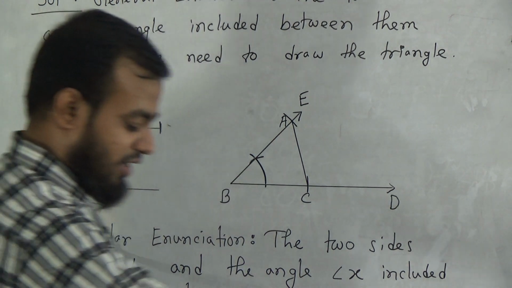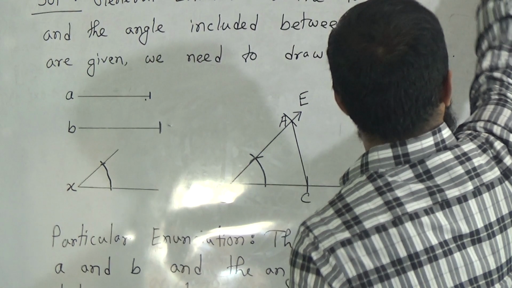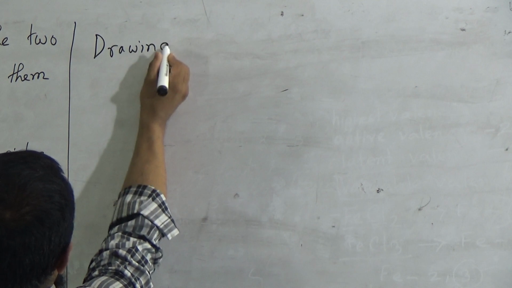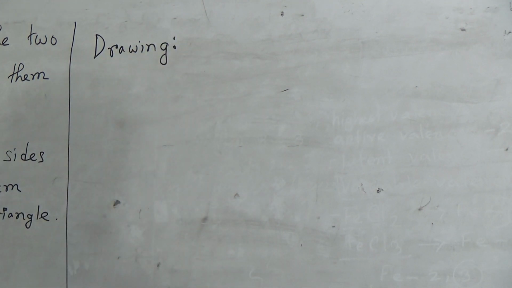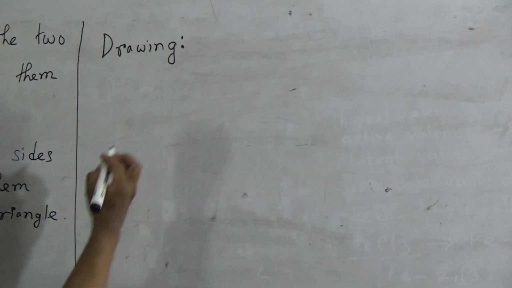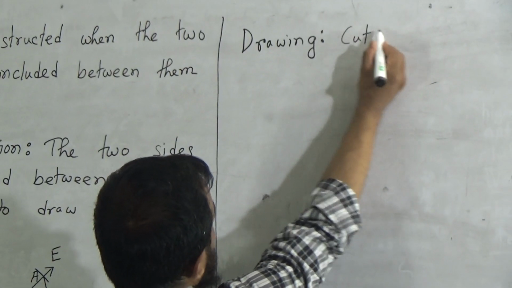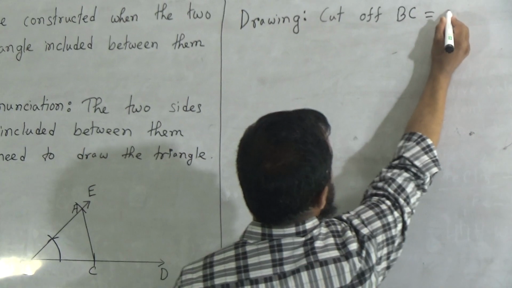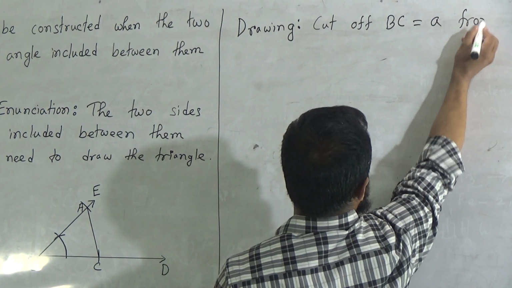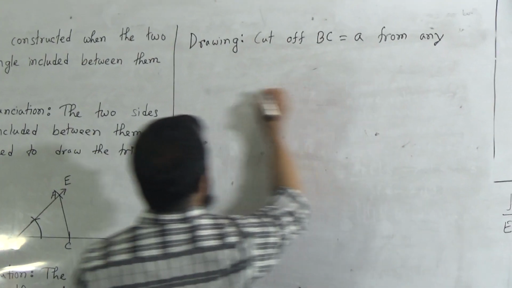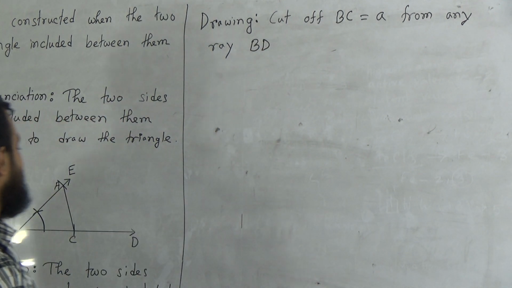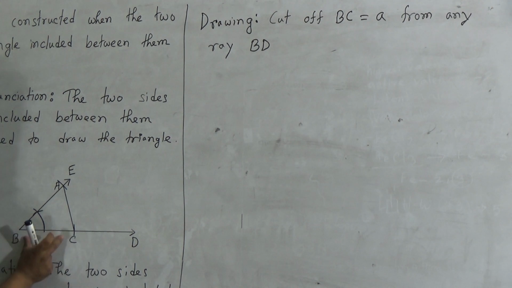But we need to write down the description of the construction. So write down here: drawing. What is the drawing here? First of all we cut BC from any ray BD, right? So write down: cut off BC equal to A from any ray BD. That means from any ray BD we should first cut off BC equal to A. This is the length of A.